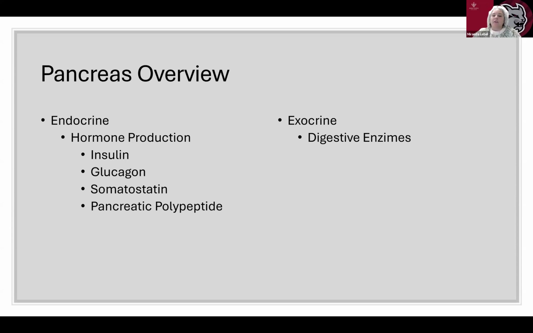The glucagon raises blood glucose levels by stimulating glycogen breakdown in the liver and promoting gluconeogenesis, the production of glucose from non-carbohydrate sources. Then we have somatostatin, which is produced by delta cells, and it regulates the secretion of both insulin and glucagon and inhibits the release of other hormones. Then we have pancreatic polypeptide. It helps regulate pancreatic secretions and gastrointestinal motility.